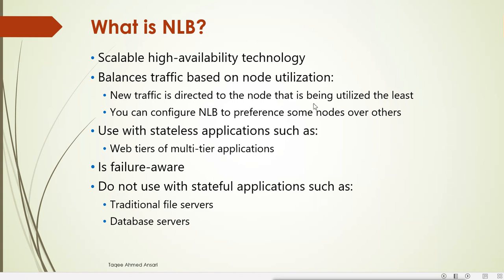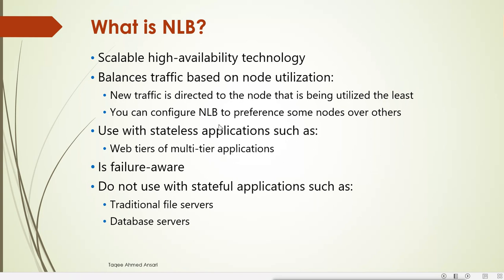It balances the load based on the node utilization. That means we have multiple nodes, and it will utilize all the nodes. New traffic is directed to the node that is being utilized the least. In a failover cluster, what happens? Only one node will be running, and the other node will remain in standby. If one node goes down, then the other node will take over.